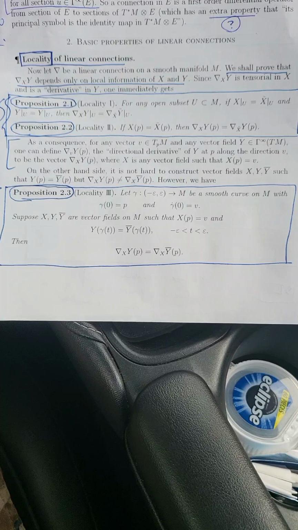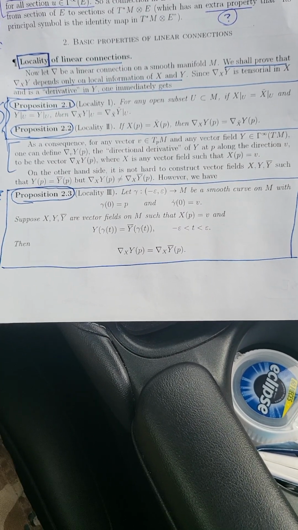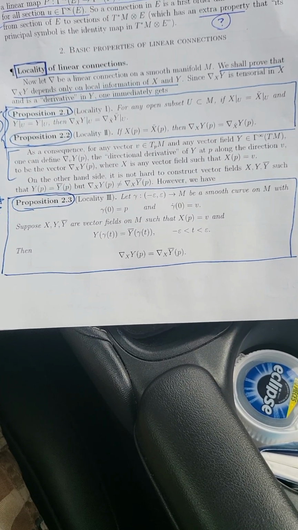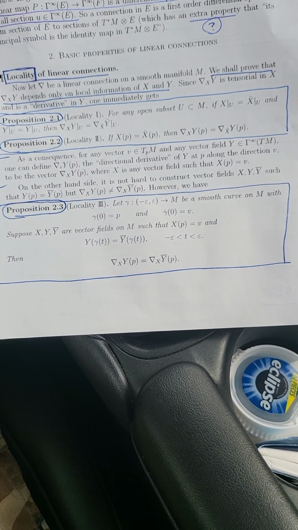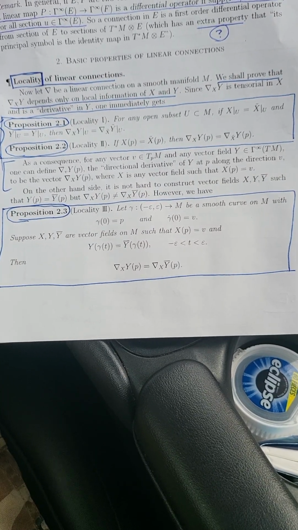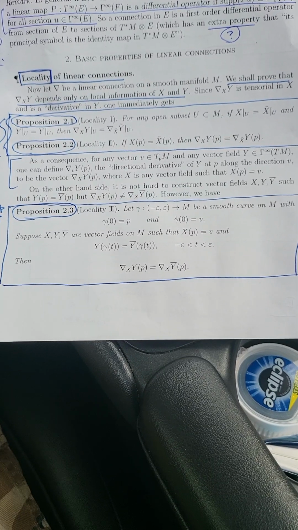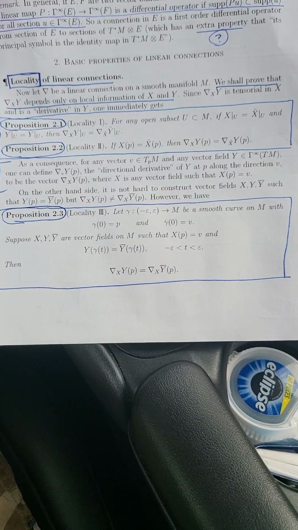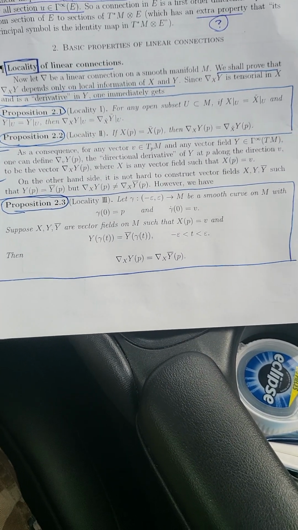characterization of the linear connection is that if we have a smooth curve gamma parameterized on our manifold, let's say from negative epsilon to epsilon into the manifold, such that gamma of 0 is equal to p and gamma prime of 0 is equal to v. So we've specified the initial point of the curve and the initial tangent vector to the curve, p and v respectively. Now, if we have vector fields on M, we have a direction vector field x such that x at the point P is equal to v.